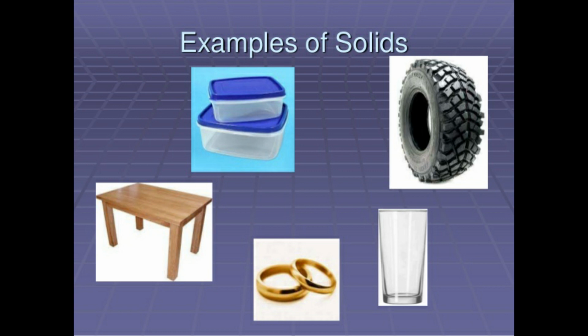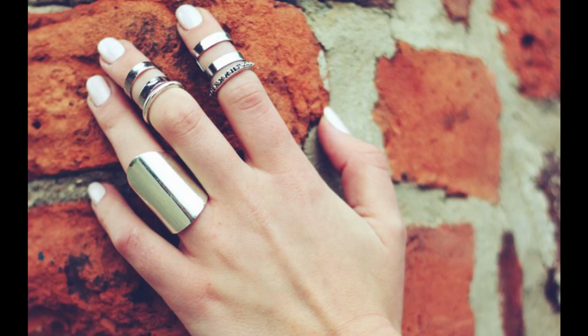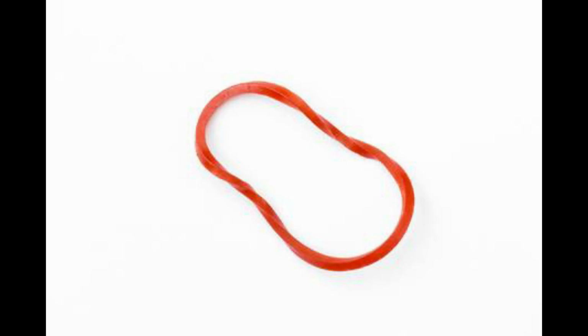All the above are examples of solids. We can observe that all these have a definite shape, distinct boundaries, and fixed volumes, that is, have negligible compressibility. Solids have a tendency to maintain their shape when subjected to outside force. Solids may break under force, but it is difficult to change their shape, so they are rigid.